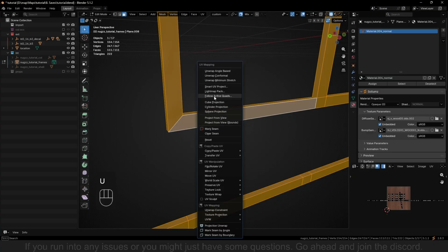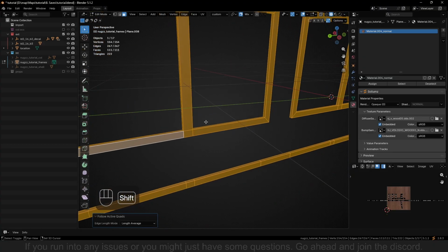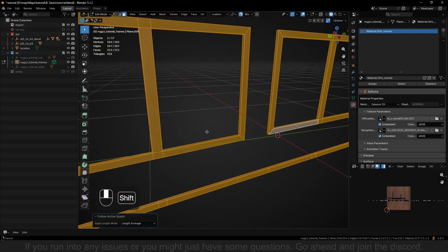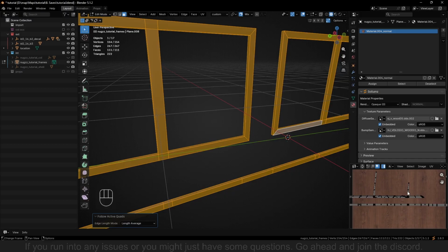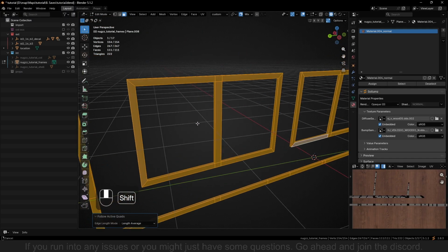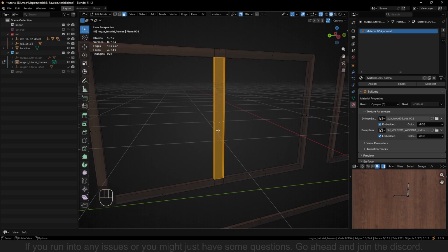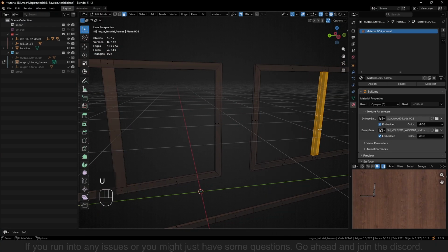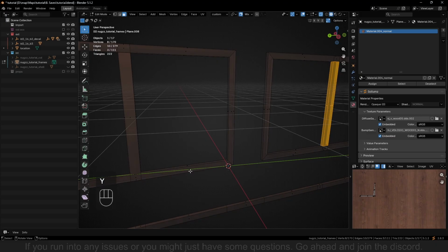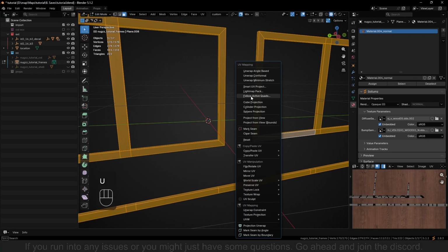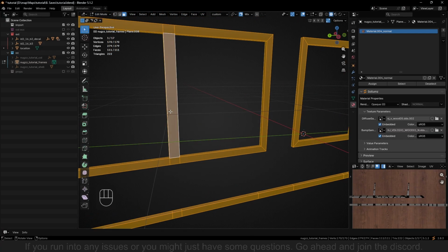Do the same with the top ones. Follow active and follow active. You might see that we are getting these weird stuff here. That's actually because of the middle. So what I'm gonna do now is separate it by clicking Y on them both. And then I'm gonna do it all again with this. Not the floor, only the frames up here. So follow and follow.